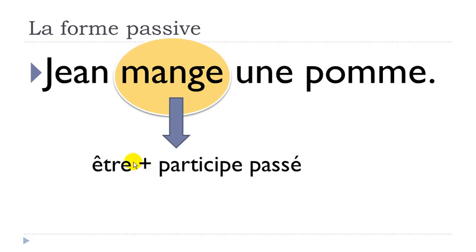You will have to use être. So you will have to conjugate être plus le participe passé of your verb. In that case it's quite easy because manger belongs to the first group of verbs, so regular verbs, and then when we talk about the participe passé form, it will be mangé like that with the accent on the top of the e. Okay, so let's have a look how it will go.